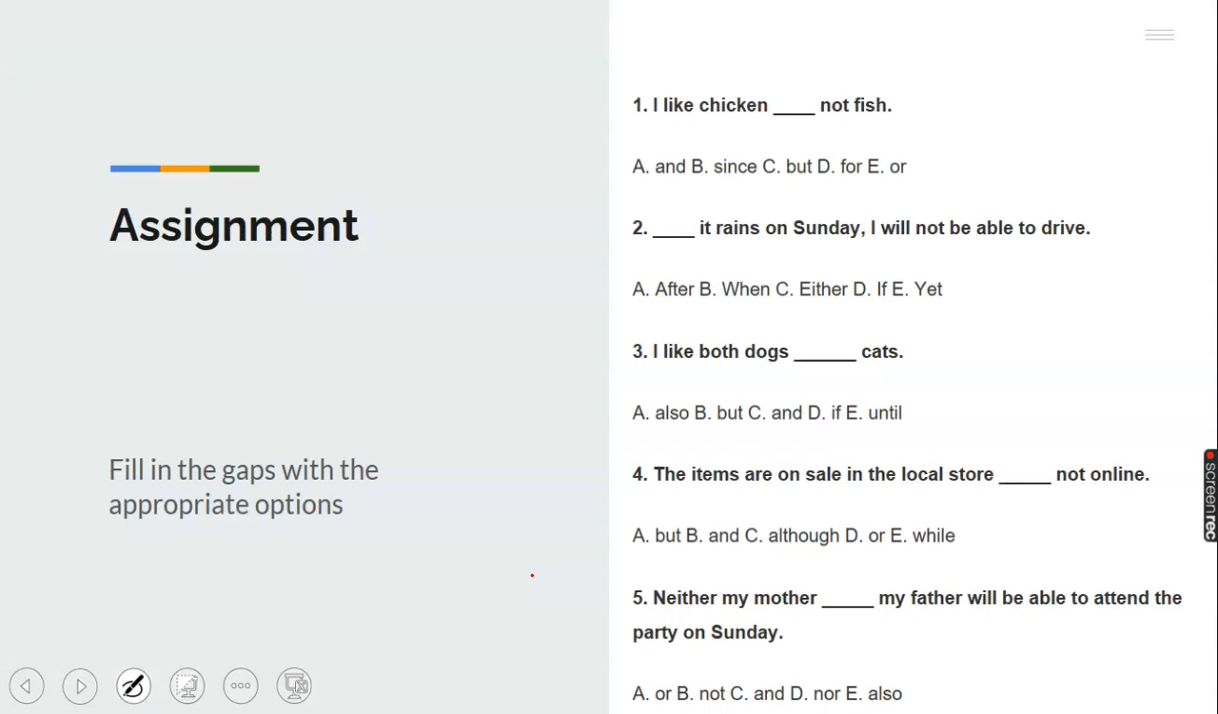This is another assignment I want every one of us to just do. It's very, very simple. I like chicken dash not fish. So you pick A, B, C, D, E. Out of the 5 options, pick the correct one and use it to complete the sentence. Snap it and send it to my mail. Or do it in your exercise book, on a sheet of paper, snap it and send it to my mail. Is that okay? Or you can do it directly in the mail and send it to me.